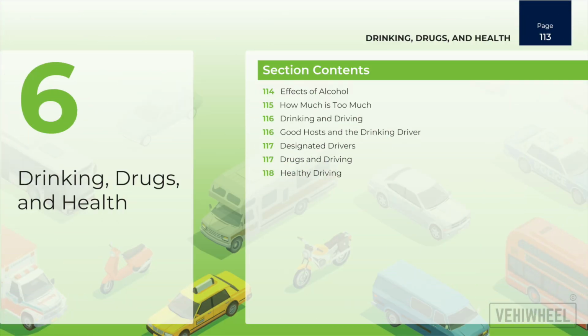Understanding the effects of alcohol and drugs on your health and driving ability is crucial for making responsible decisions. Impaired driving puts not only your life at risk, but also the lives of others on the road. By knowing your limits, making safe choices, and encouraging designated drivers, you can help prevent accidents and stay safe. Remember, responsible driving starts with responsible choices. Stay informed, stay healthy, and always drive sober.